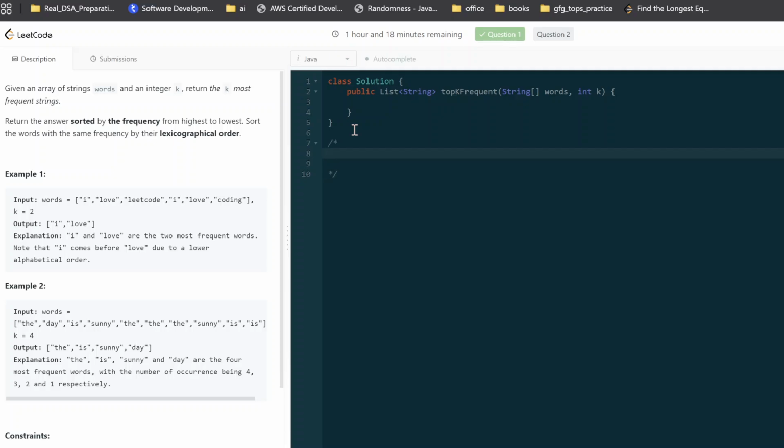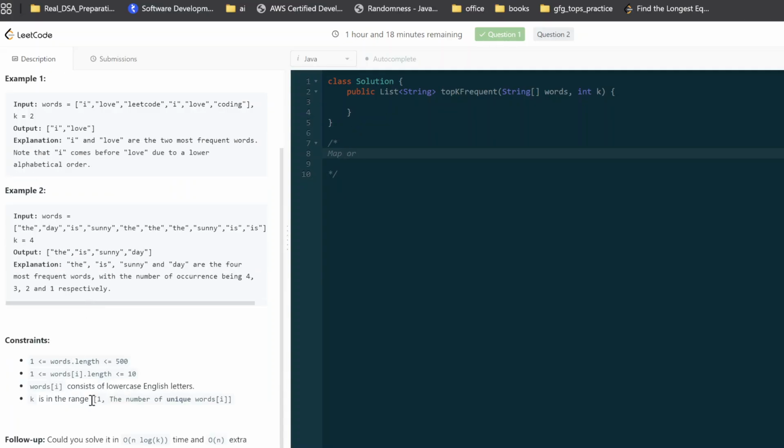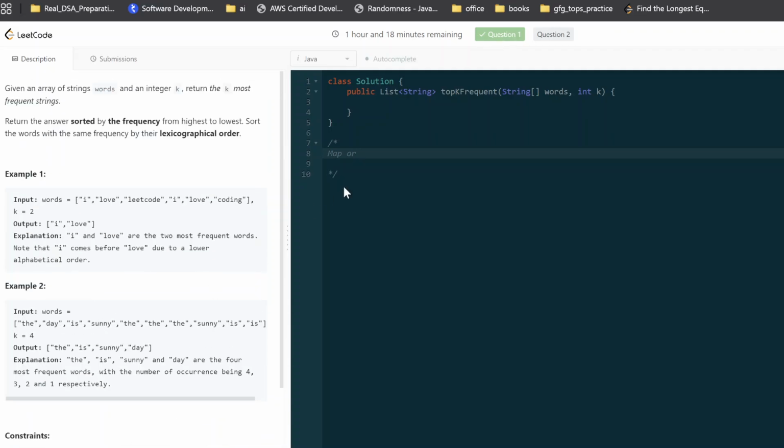I'm saying the question, but the very first thing I can think of is you should know map, right? Or, if you see here, all the characters are lowercase letters, so you can also use an integer array as a frequency. I will show you both approaches. If you're comfortable with data structures, go with map, or you can use an integer array to count the frequency.